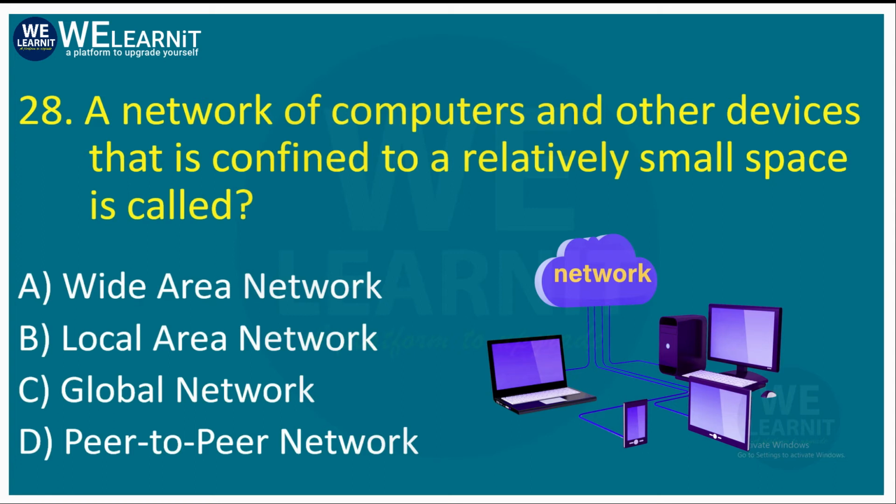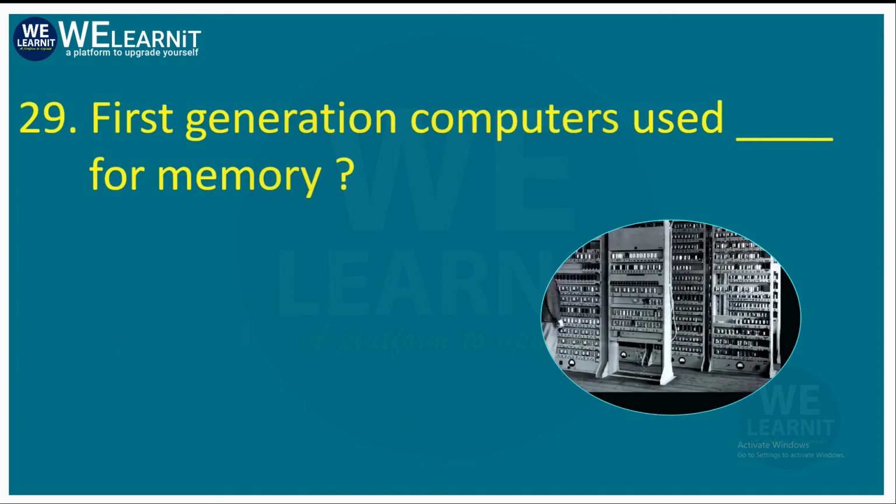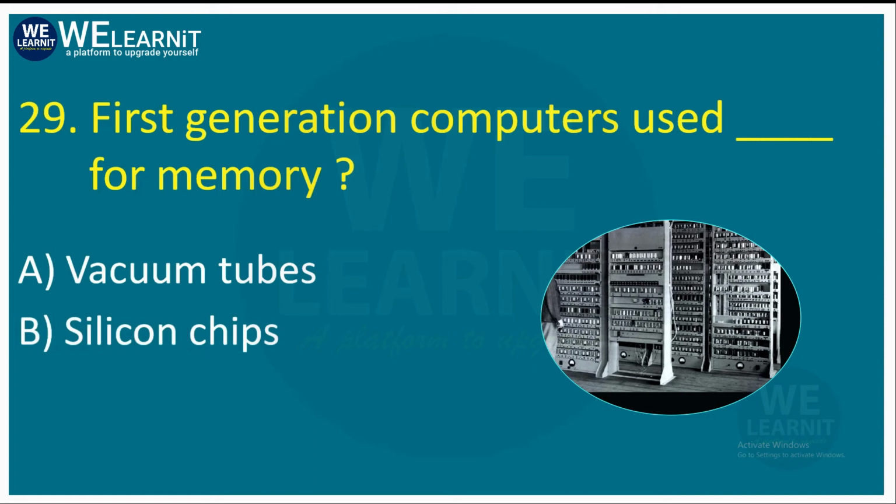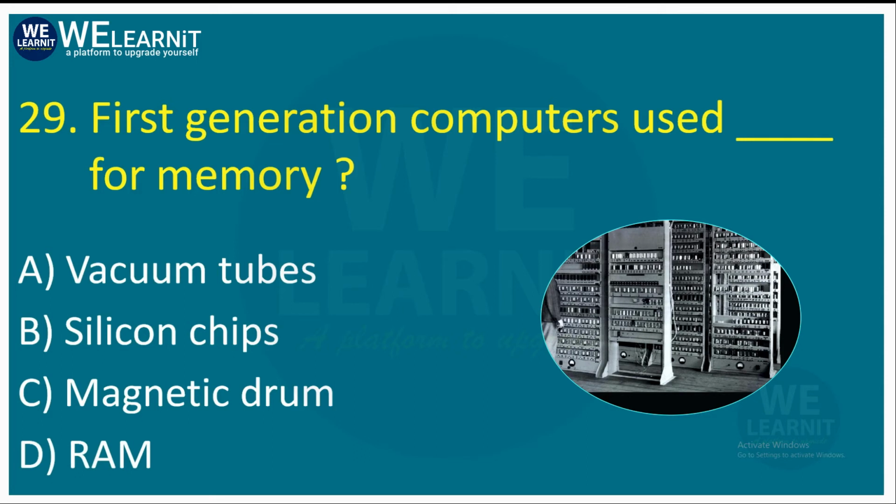The correct answer of this question is local area network, which is also known as LAN. The next question is, first generation computer used dash for memory. Options are vacuum tubes, silicon chips, magnetic drums or RAM. The correct answer is silicon chips.